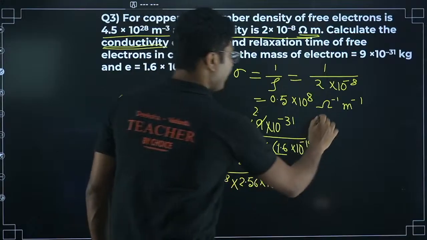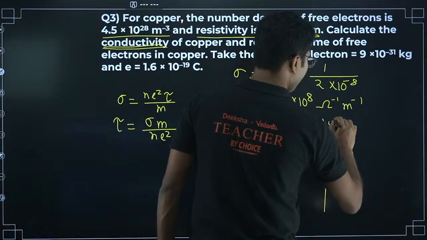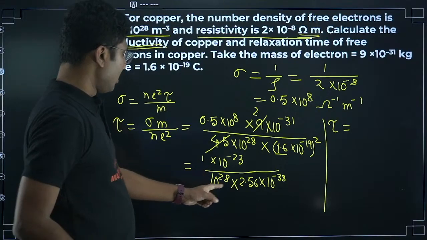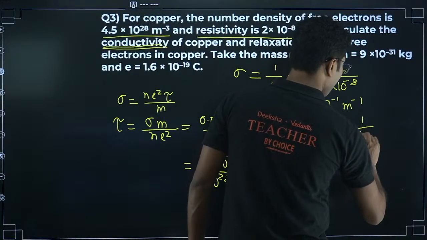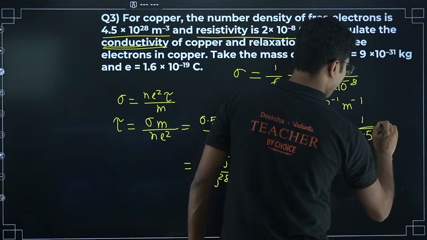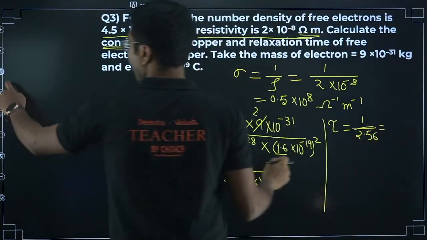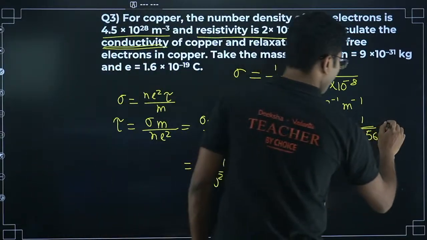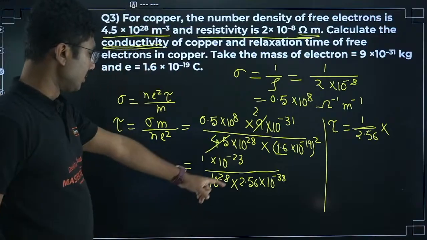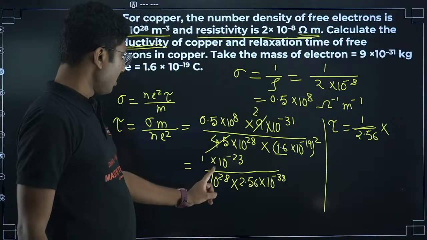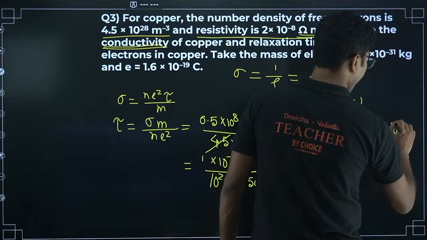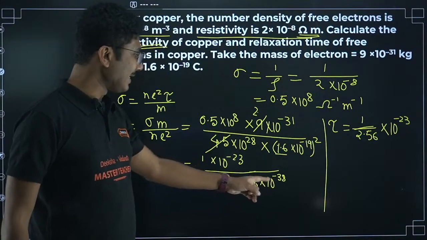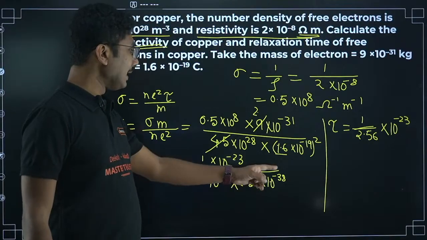Okay. So from here we can say the relaxation time tau equals 1 by 2.56 into 10 to the power of minus 23, and then we have plus 28 minus 38, that is 10 to the power of minus 10 in the division.